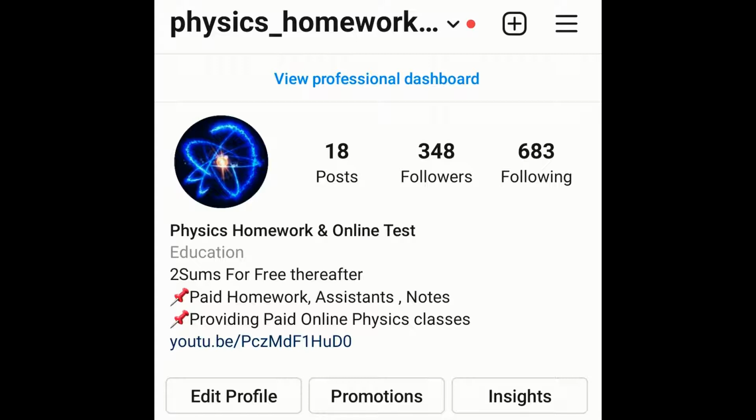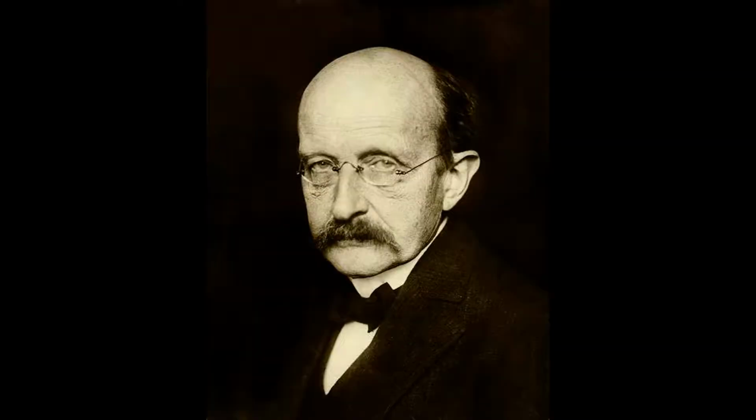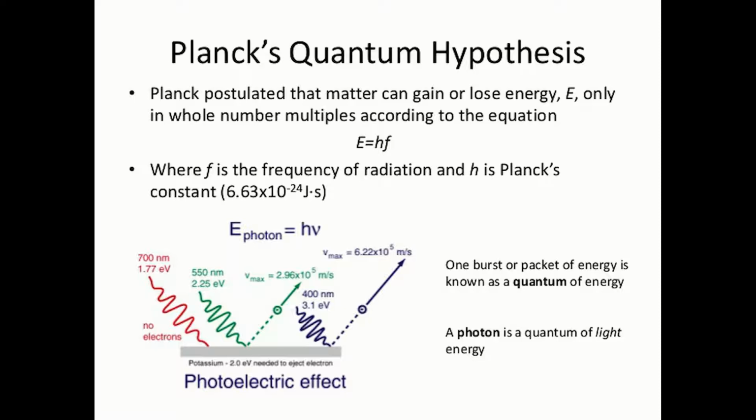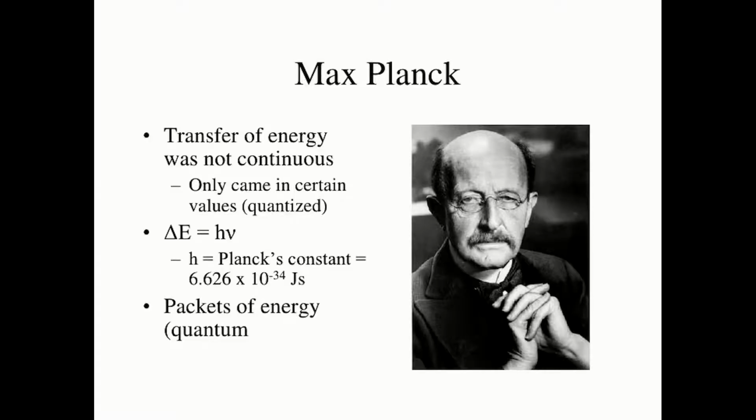In today's video I am going to discuss the quantum hypothesis given by Max Planck and the photoelectric effect discovered by Einstein. So let's start it. The quantum hypothesis. The quantum hypothesis, first suggested by Max Planck in 1900, postulates that light energy can only be emitted and absorbed in discrete bundles called quanta.